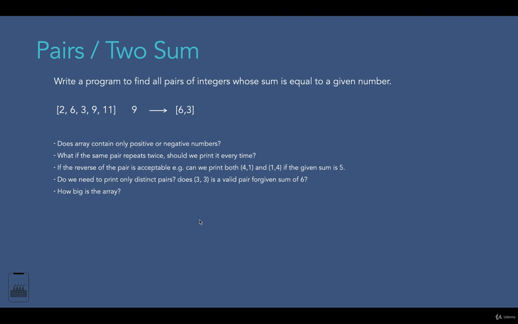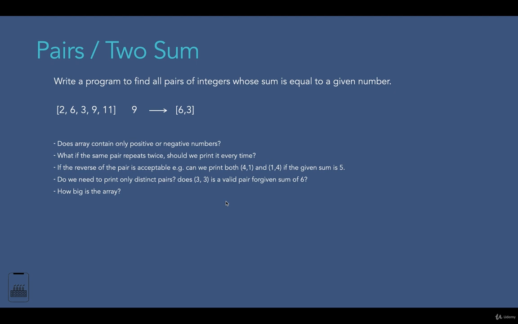What if the same pair appears twice? Should we print it every time? Is the reverse of the pair acceptable, for example, can we print 4-1 and 1-4 if the given sum is 5? Do we need to print only distinct pairs? Is 3-3 a valid pair for a given sum of 6? How big is the array?